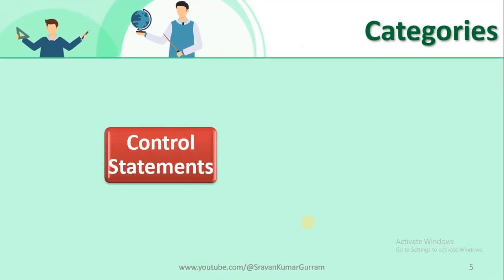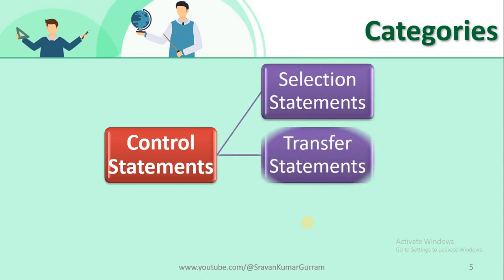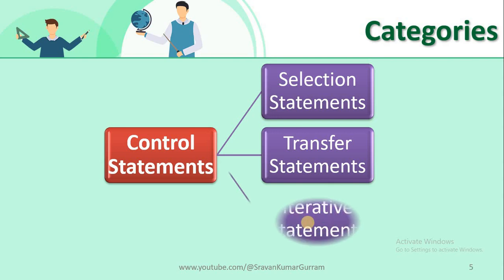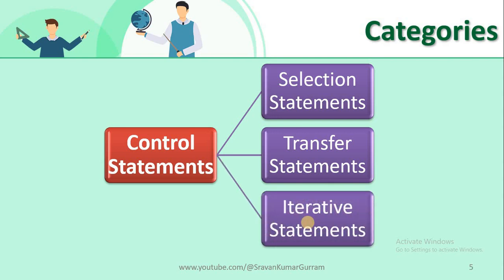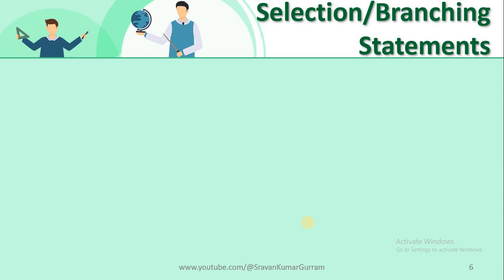The categories of control statements in Python are selection statements, transfer statements, and iterative statements. These are the three categories available in Python. The first one is selection statements, also called branching statements or conditional statements.